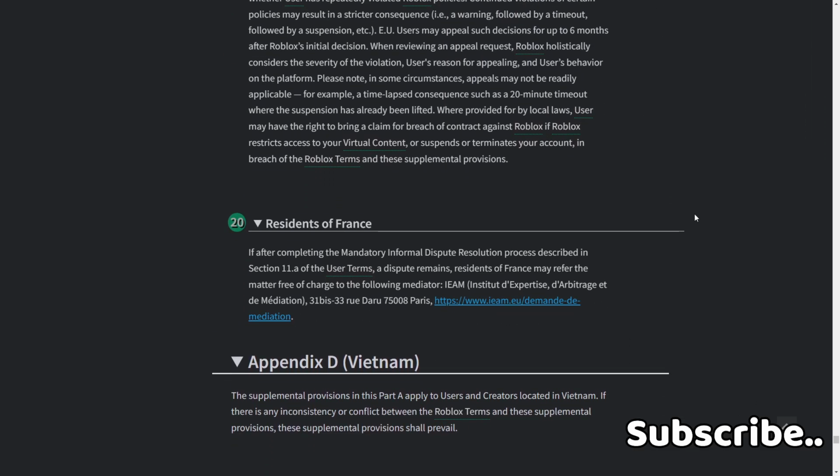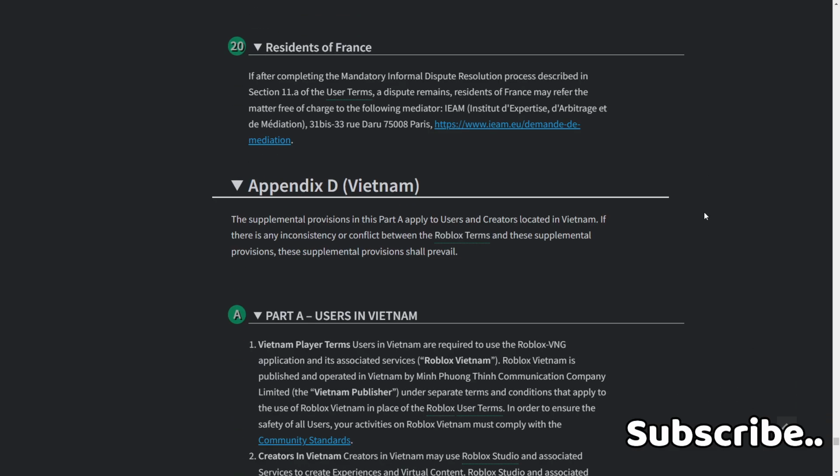20. Residents of France. If, after completing the mandatory informal dispute resolution process described in Section 11A of the user terms, the dispute remains, residents of France may refer the matter free of charge to the following mediator: Institut d'Expertise d'Héritage at Médiation, Paris.